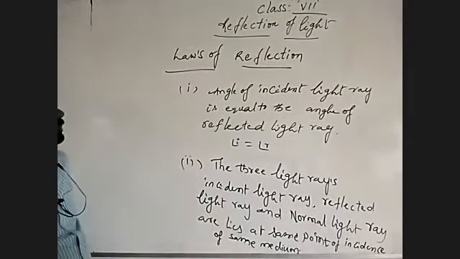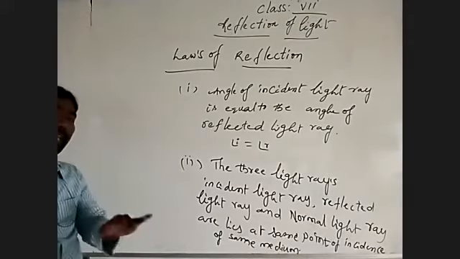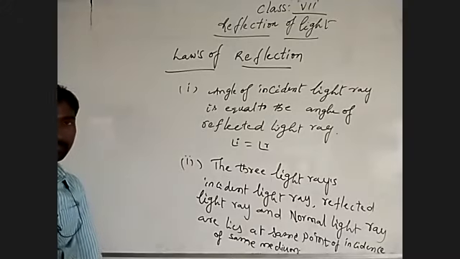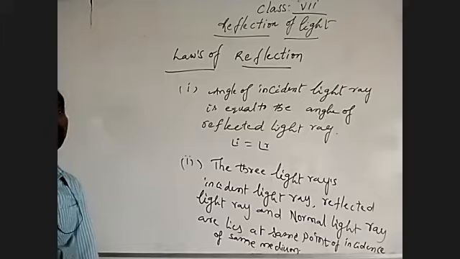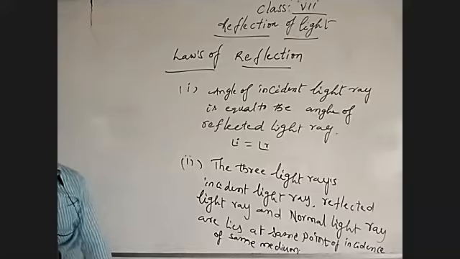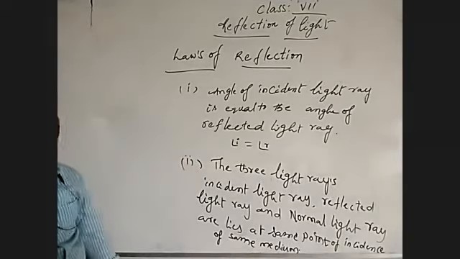What are the two laws of reflection? One is the angle of the incident light ray is equal to the angle of the reflected light ray. Second, the three light rays, incident light ray, reflected light ray, and normal light ray, lie at the same point of incidence. We already discussed what the point of incidence is, which is the incident light ray, which is the reflected light ray, which is the normal light ray, and also the deviation we found. So these are the two laws of reflection.